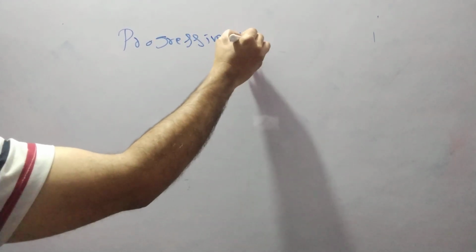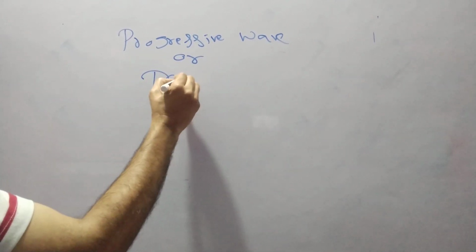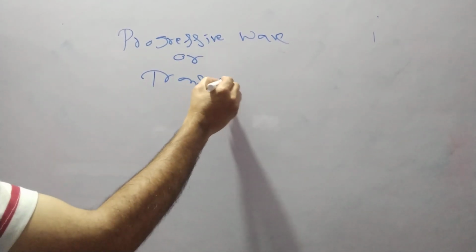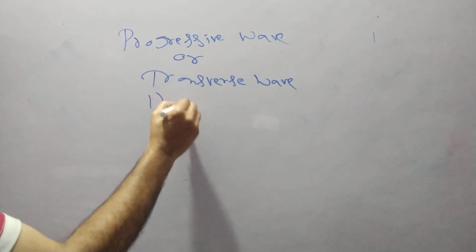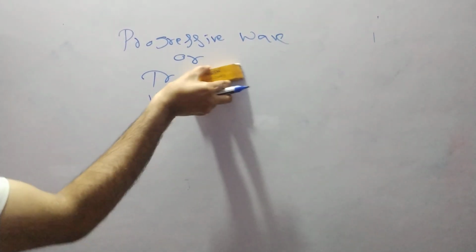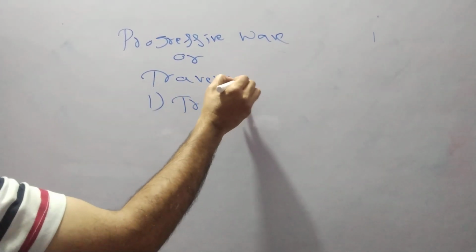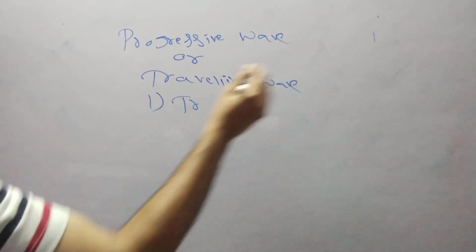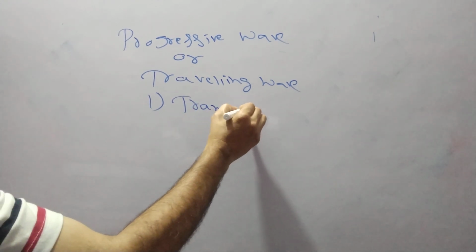So your progressive wave or transfer wave may be of two forms, maybe transfer waves, progressive traveling, not transfer, traveling is traveling. Progressive wave or traveling wave, the first one is, it may be transfer wave form. Okay, already explained.